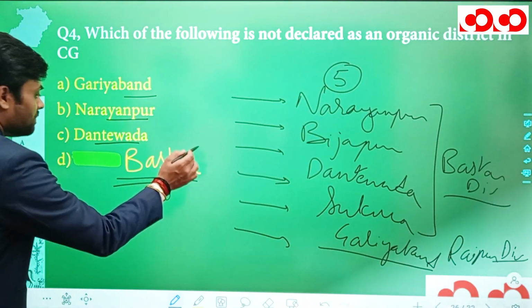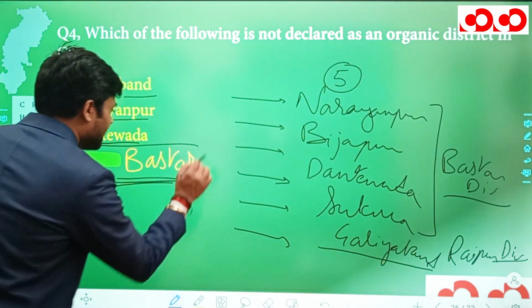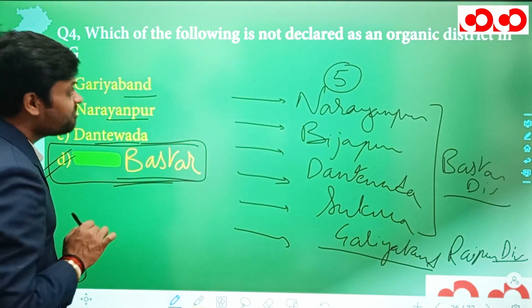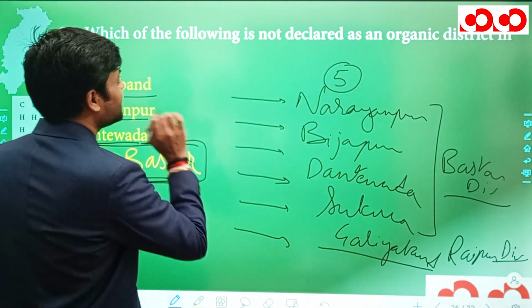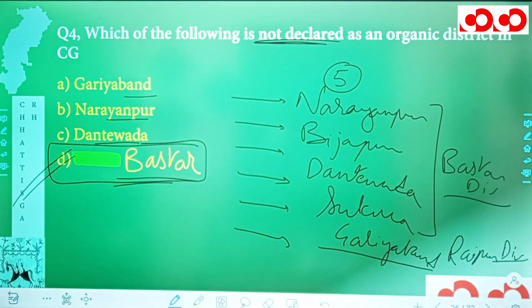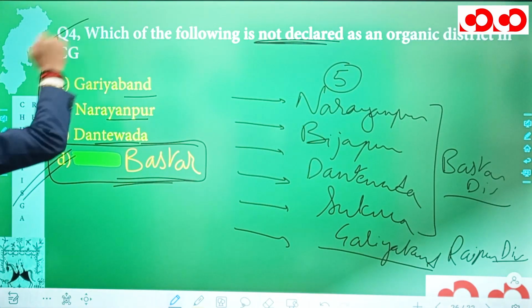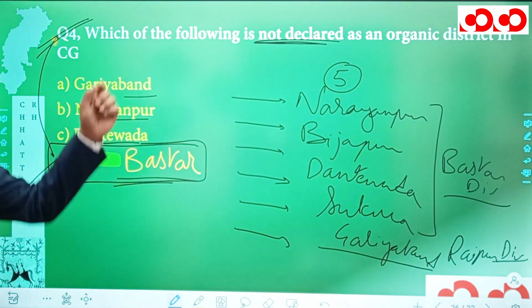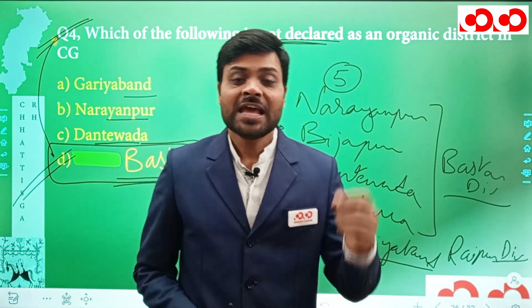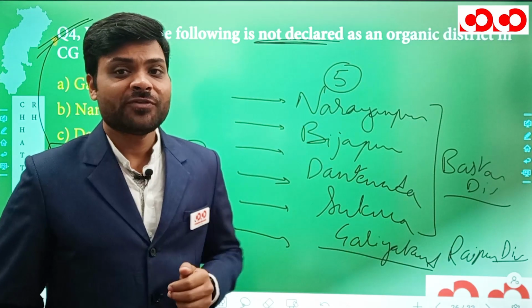And hence Bastar, which is mentioned in option D, is going to be the correct option, since we have been asked which among the following is not declared as an organic district. Hence option D, Bastar, is going to be the correct option for our fourth question. So this was all about the fourth question, and next let's move to the fifth question.